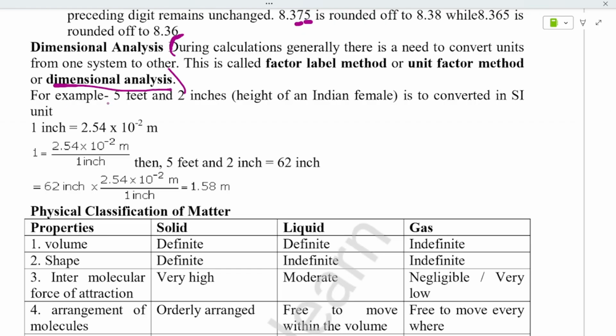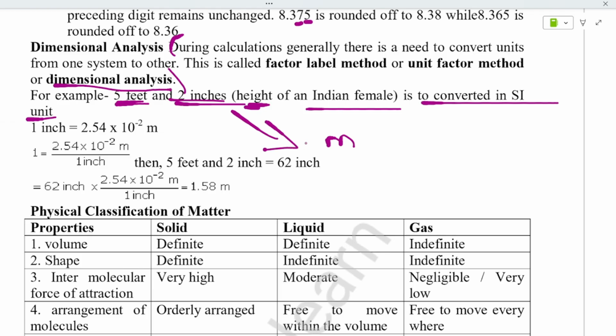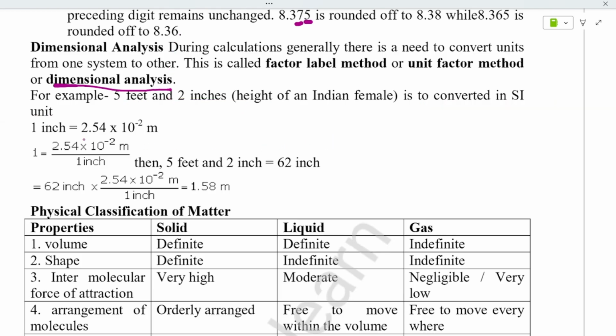See, they have given us 5 feet and 2 inches, the height of an Indian female, to be converted to SI unit. See, height they are saying, right? Height should be in what? Meter. They have given in what? Feet and inches. So you need to convert it into meter, right? So what you have to do is, see, they have given 5 feet and 2 inches, right? You have to know what is the basic relation you need to convert.